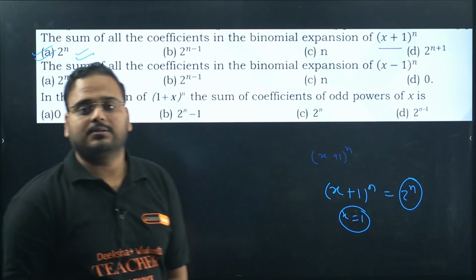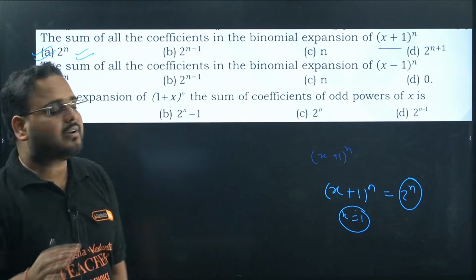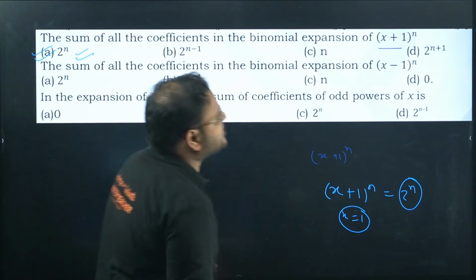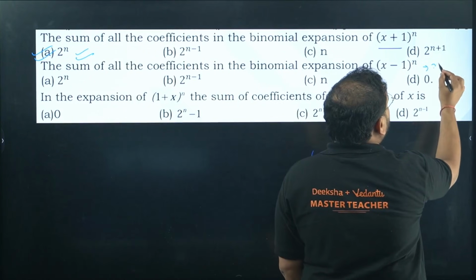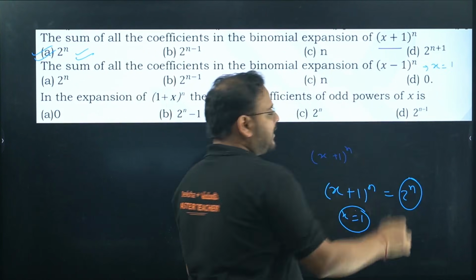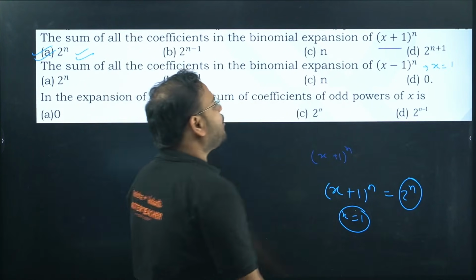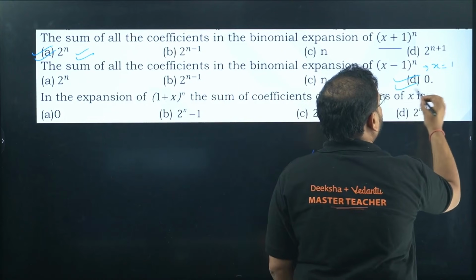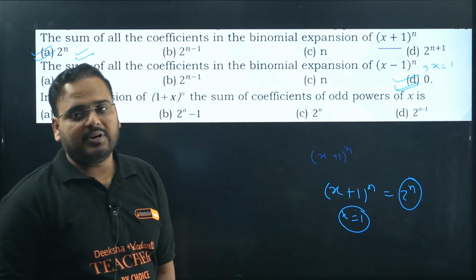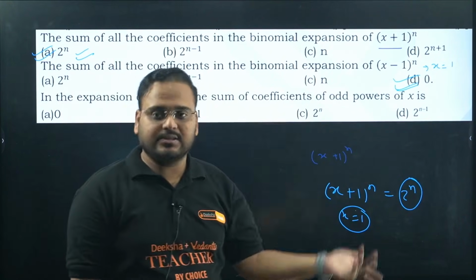That's your answer. Next, the sum of all the coefficients in the binomial expansion of x minus 1 power n. In this case, remember what we substitute: x equals 1. You'll have 1 minus 1, which is 0. Your answer becomes option D. 1 minus 1 power anything will be 0 only, right?